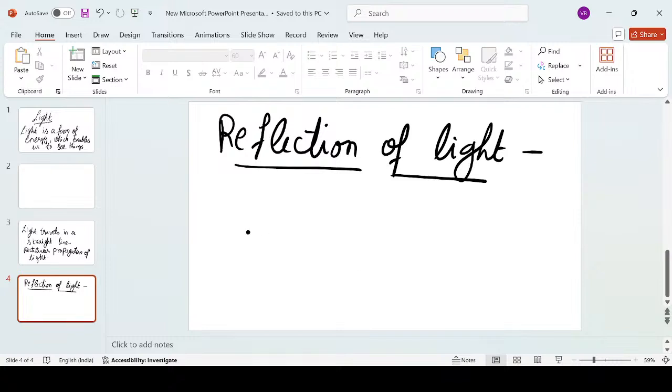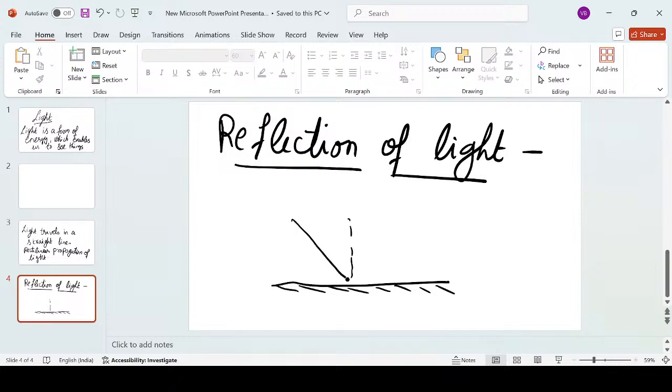We know that when light travels in a straight line, and some obstacle comes in its path, then what will happen to the light? It will bounce back from the surface. I'll give you an idea. Let's suppose this is a surface.